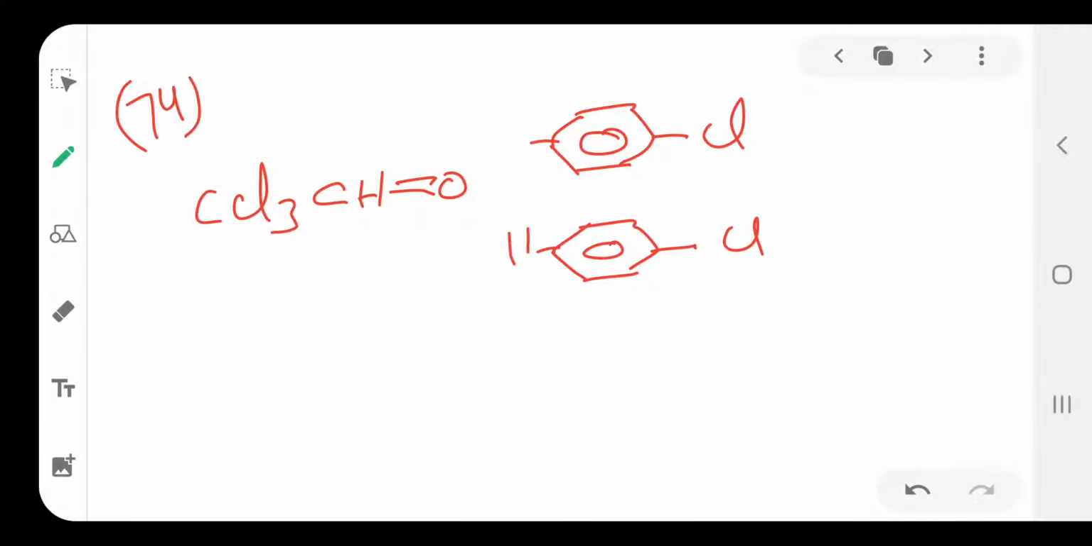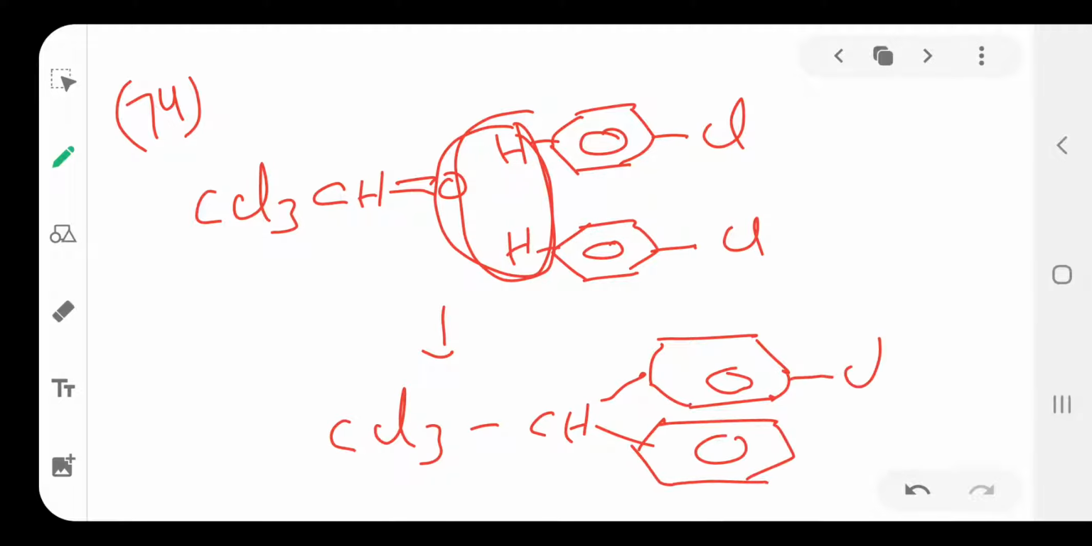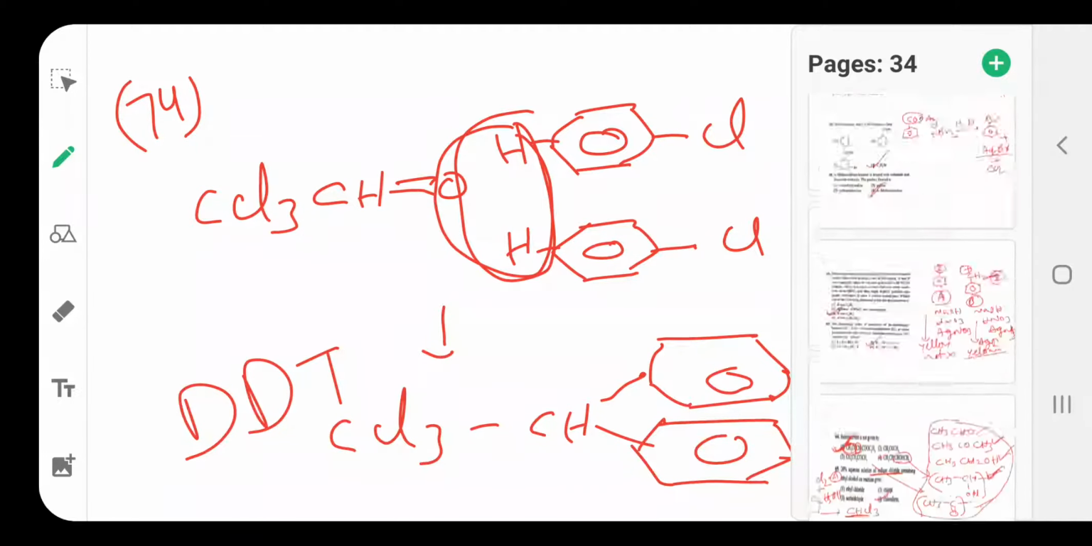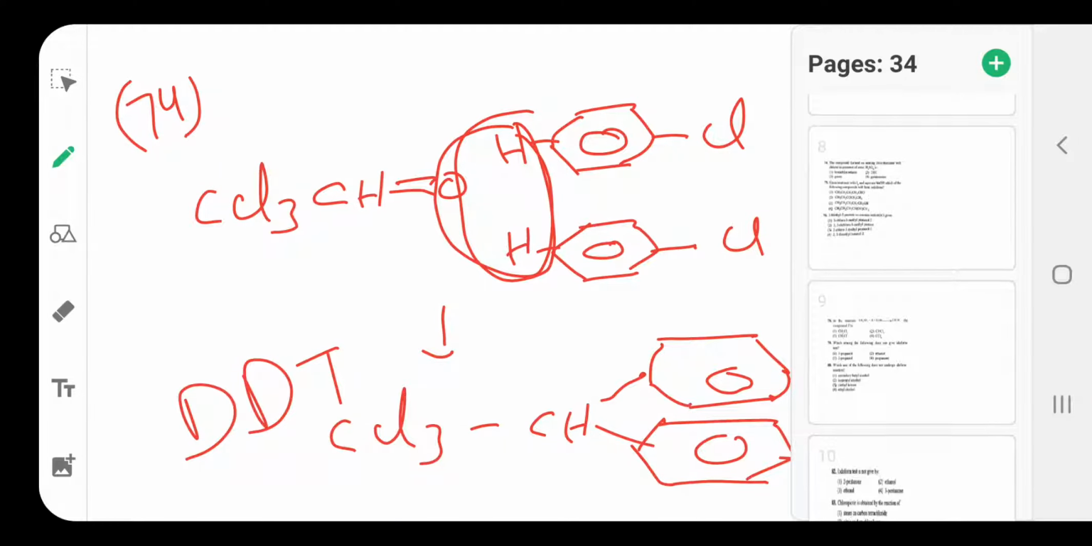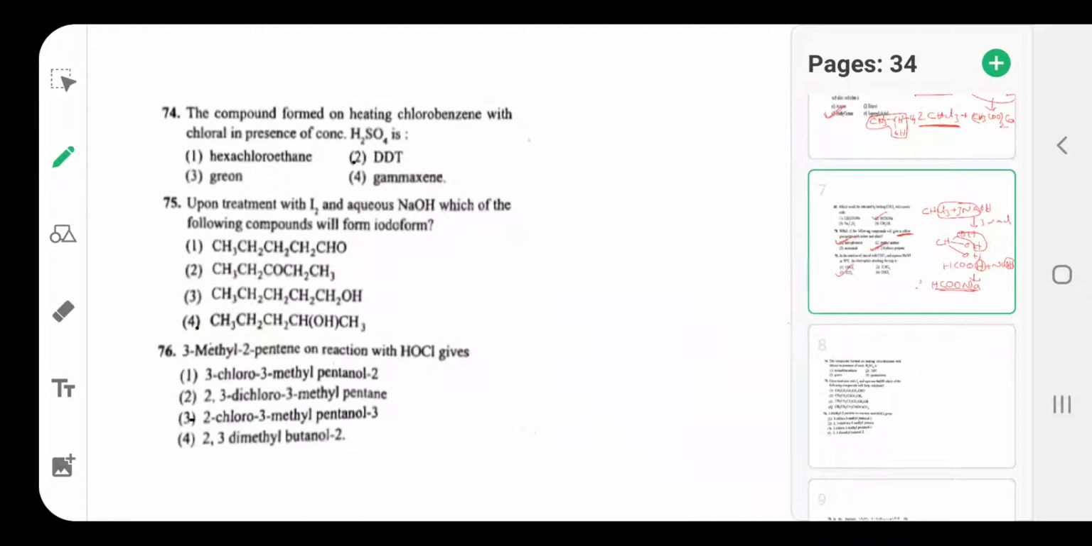Here the para position hydrogen is removed, and H2O is separated, to form the product containing CCl3CH. So this is DDT. Dichlorodiphenyltrichloroethane is the main product. So here this is DDT.